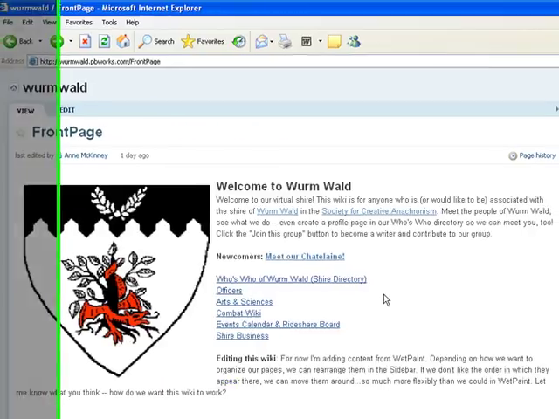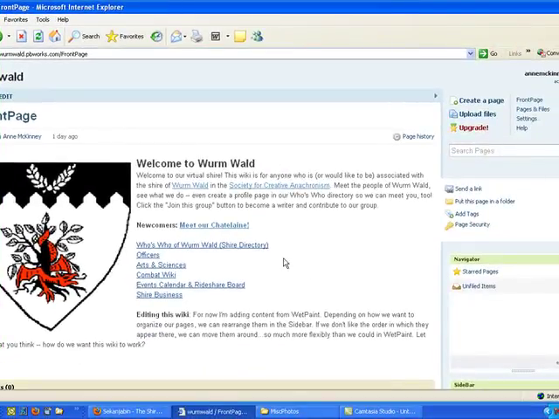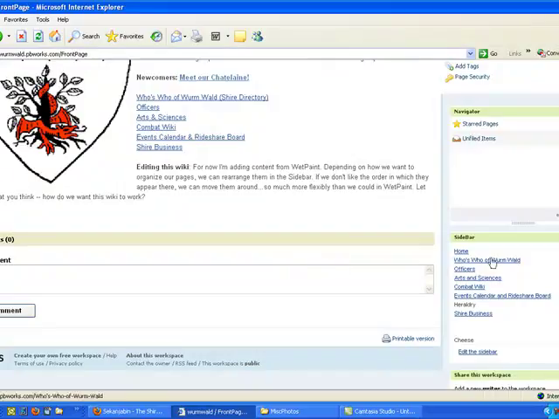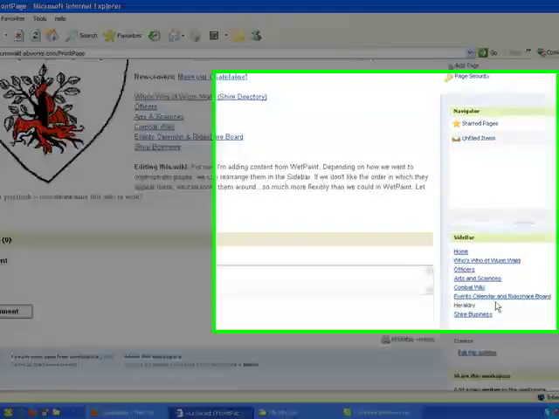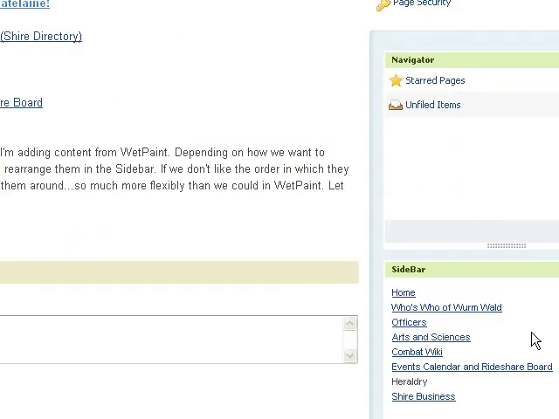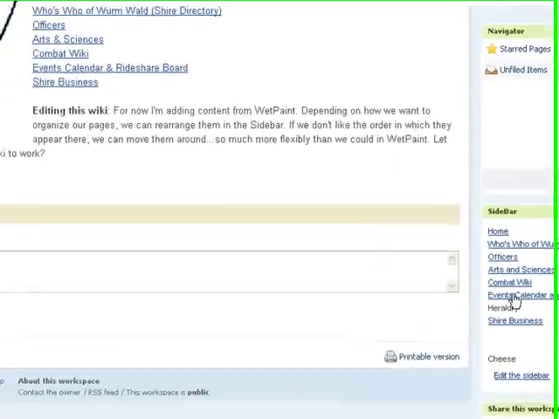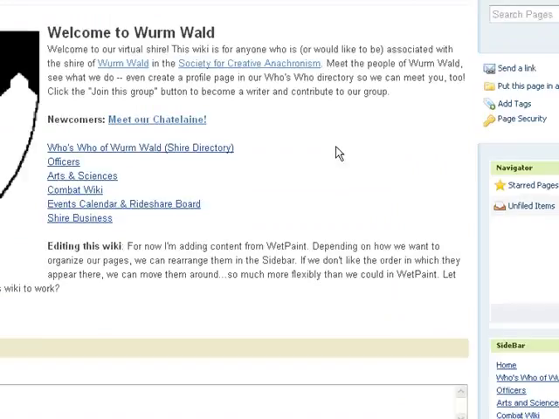That's where we can all kind of figure out who's going to which event, and if you scroll down you'll see this sidebar here. That's going to be a page that we can edit and contribute to as we collect pages for our site and organize the order in which we want the pages to appear. So this is something that we can edit, where you see edit the sidebar.